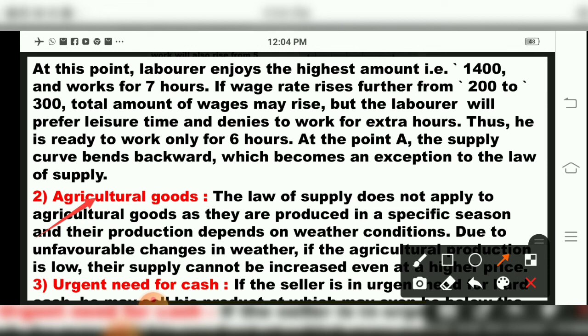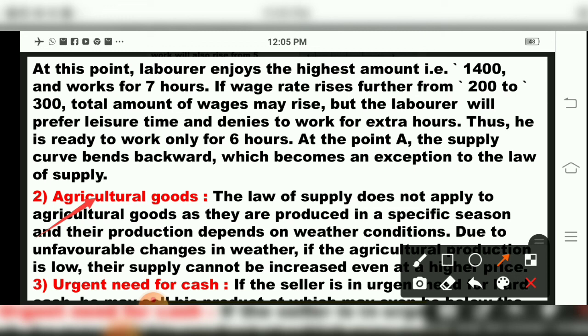So due to unfavorable changes in weather, if the agricultural production is low, their supply cannot be increased even at a higher price. See, we all know farming is dependent on monsoon. So even if we have much money with us, if rainfall is not there, if water is not there, children, production will not be there.